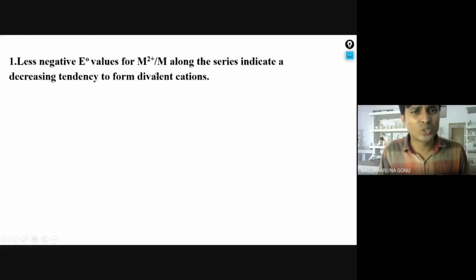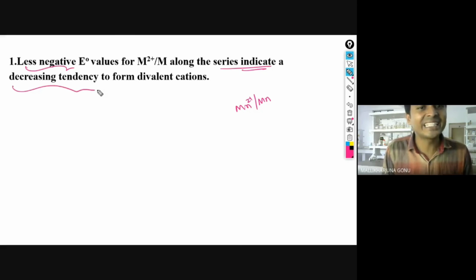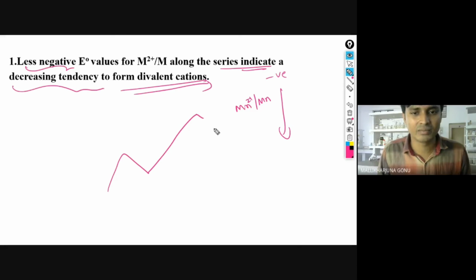Less negative E0 values for M2+ to M. That means, for example, Mn2+ is there, Mn is there. Whichever has the less negative value along the series indicates a decreasing tendency to form divalent cations. We have seen that starting with more negative values, as you go down, that value is increasing. For the manganese case only, that is decreasing.